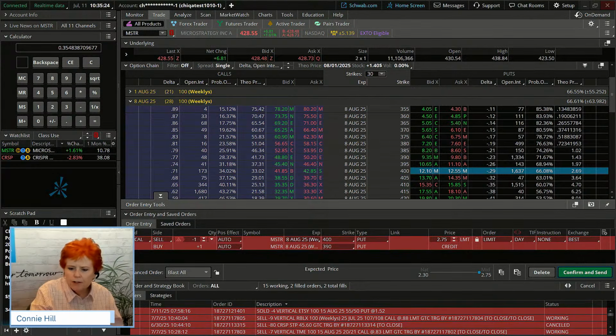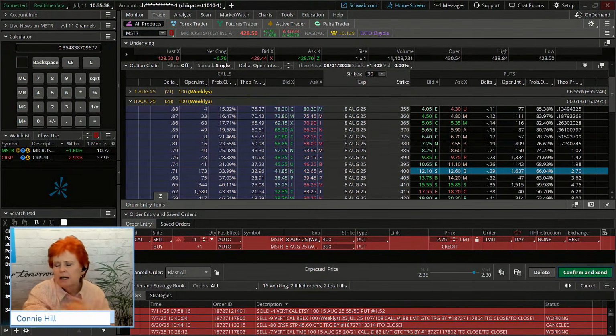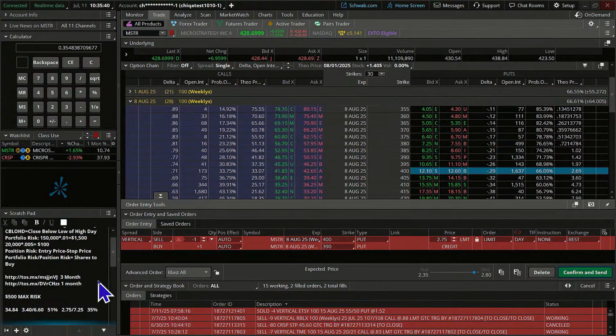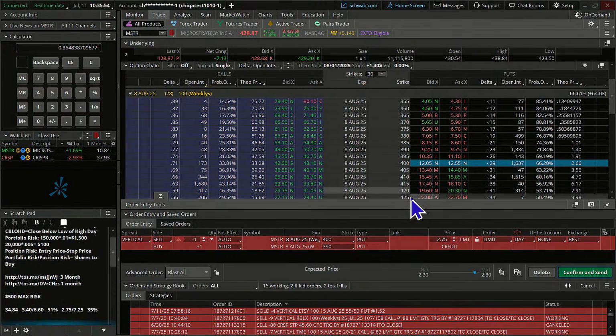Our risk on the trade here, now that actually might present a little bit of a problem for us. We don't want to risk more than $500 on the trade. I didn't take that into consideration when I was kind of flipping the trade here. 775 is a little too much in our account. So what do we do with that? Let's make it fit our account.